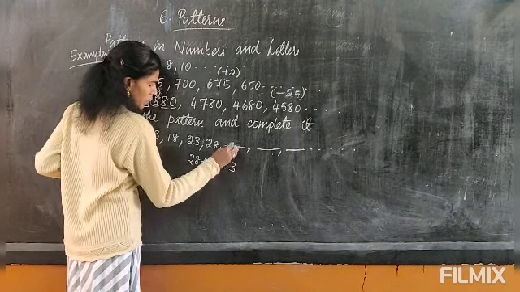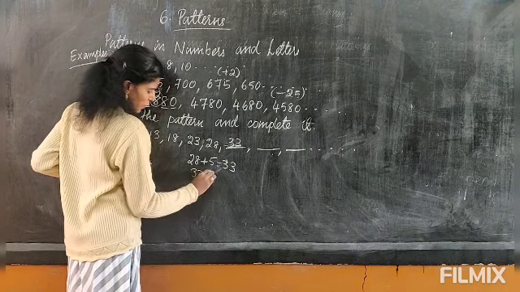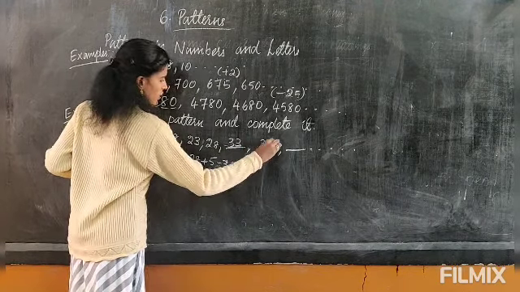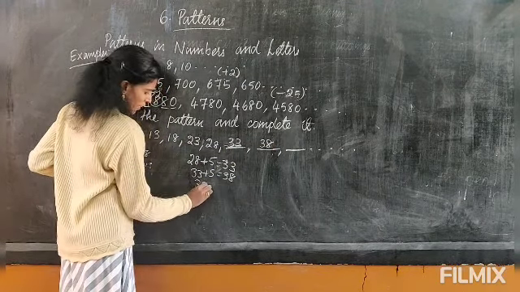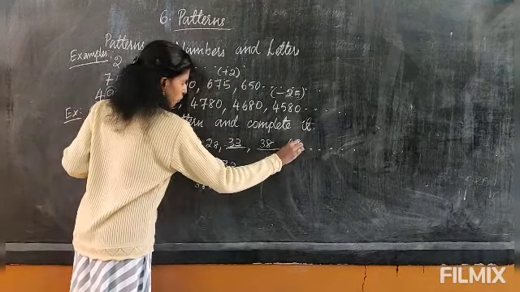33. Okay, so here it will be 33. Again with 33, if you plus 5, you will get 38. So here the answer is 38. Again with 38, if you plus 5, you will get 43. So here the answer is 43.